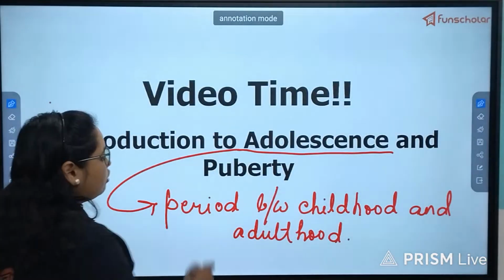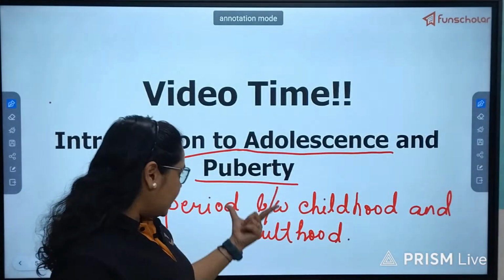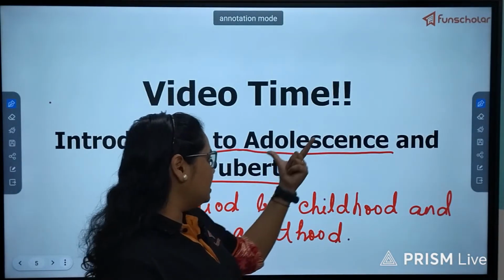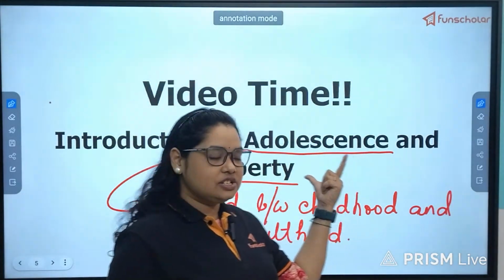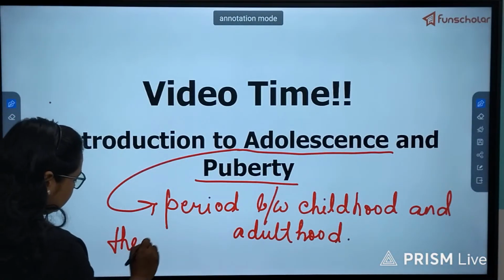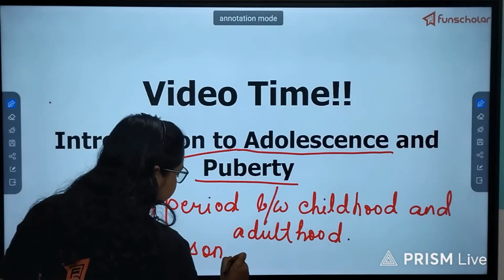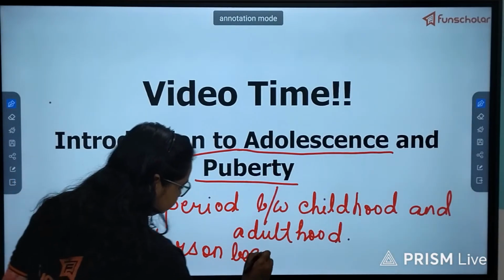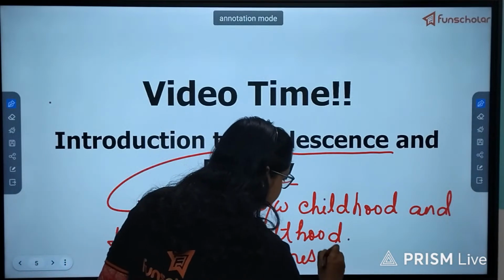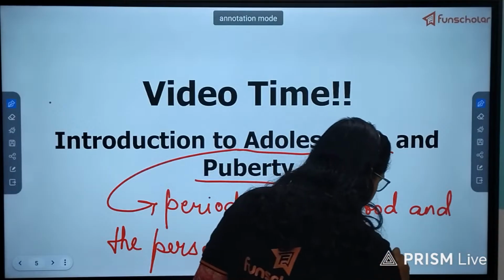And then what about puberty? Puberty is a stage which falls under this adolescent stage, where the person becomes reproductively active.